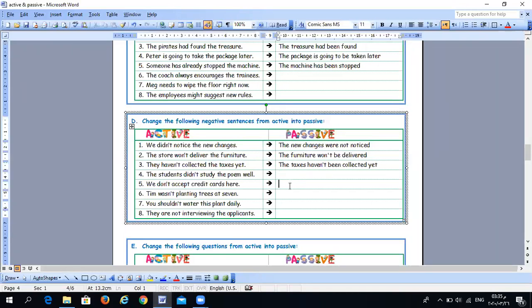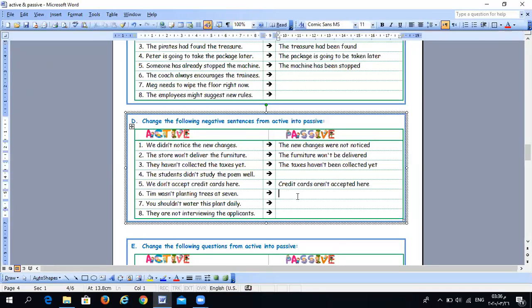We don't accept credit cards here. So, credit cards, yes. How? Don't accept is present simple. Present simple is is/are/am plus verb 3. So credit cards are not accepted here.